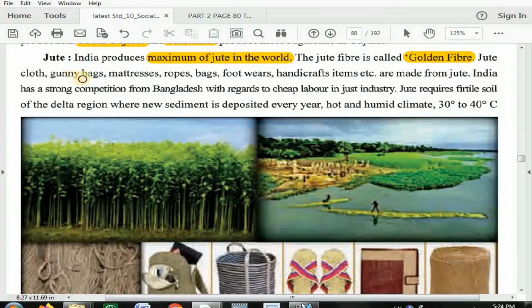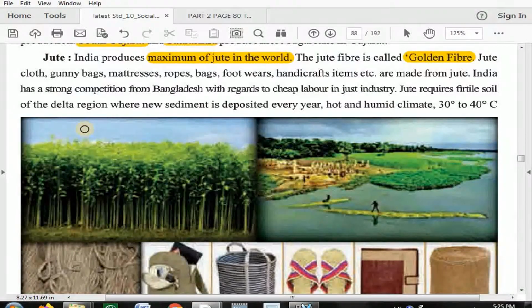Jute cloth, gunny bags, mattresses, rope, bags, footwear, handicraft items, etc. are made from jute. Here various jute related products are mentioned, where we have gunny bags for the food grains and all those. Then mattresses, ropes, bags, footwear, all these are products made from jute.